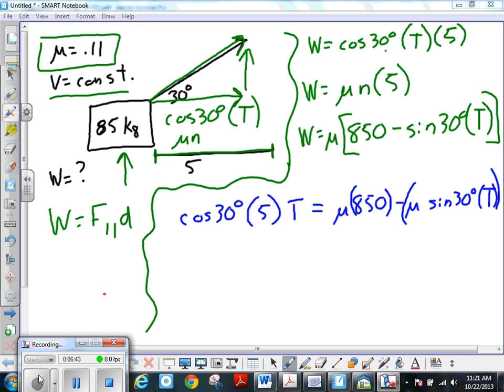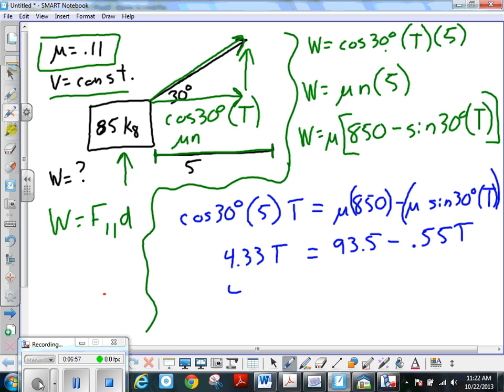Okay, so then in order to solve for T, you can just fill in your numbers at this point. Okay, and then you just go ahead and solve for T. So it's going to be 4.88 T equals 93.5.